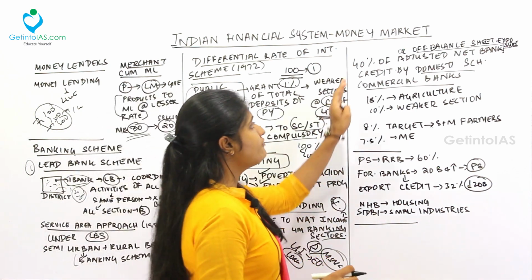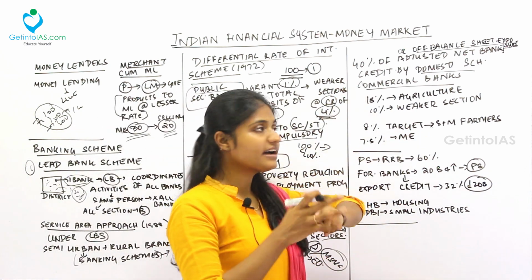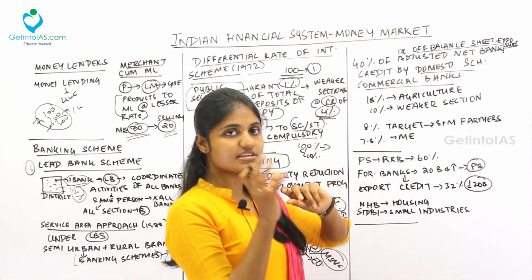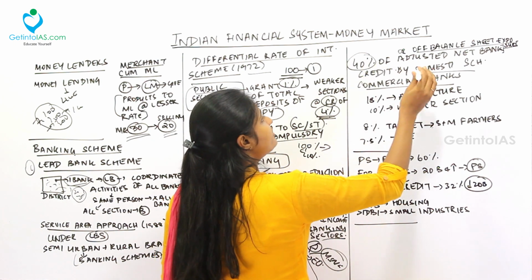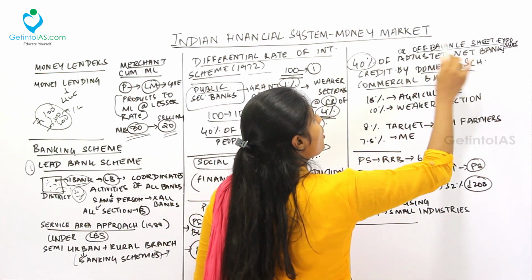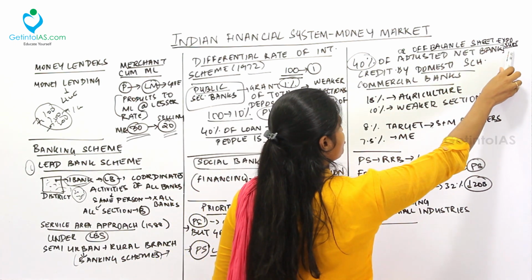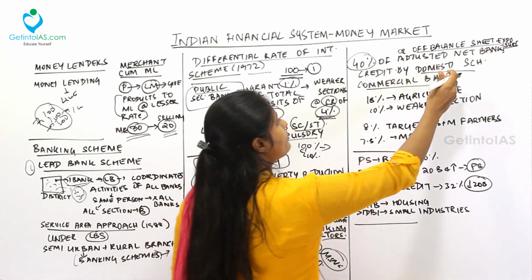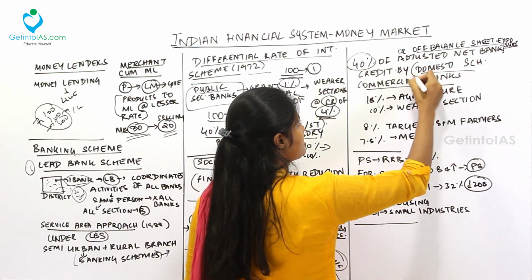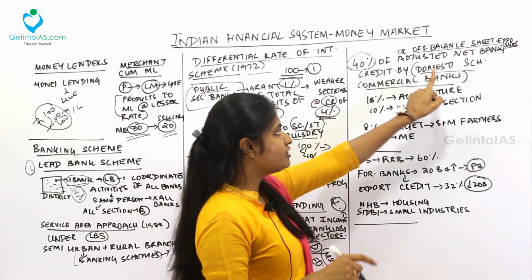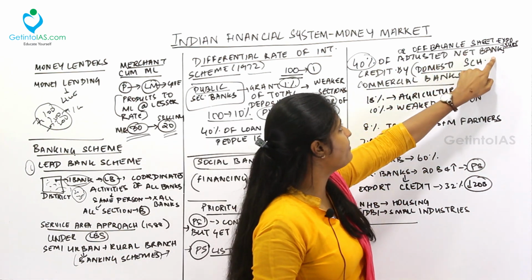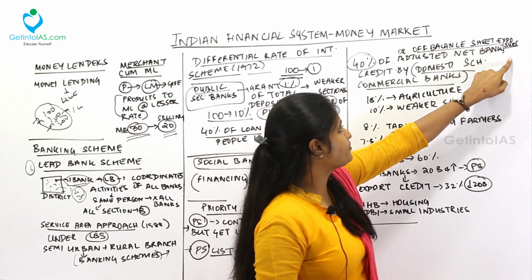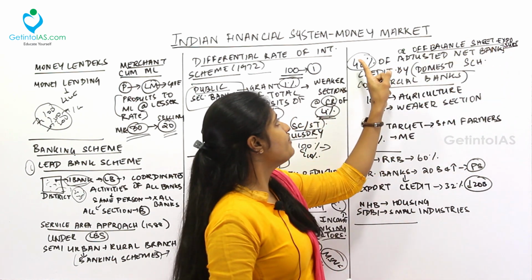That will be decided by whom? RBI. Next, for priority sector, each kind of bank and institution has a certain percentage. Fine. So 40% of the adjusted net bank credit or off-balance sheet exposure is given by the domestic scheduled commercial banks. If in your area you have a domestic scheduled commercial bank, 40% of the adjusted net bank credit or off-balance sheet exposure is given to the priority sector.